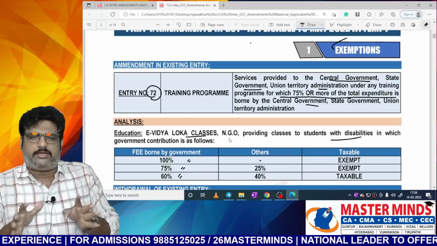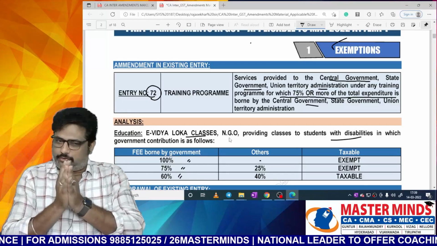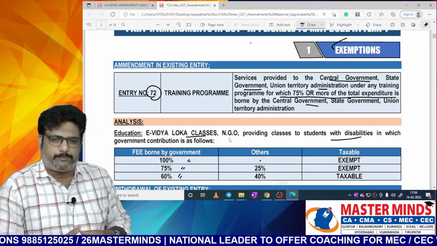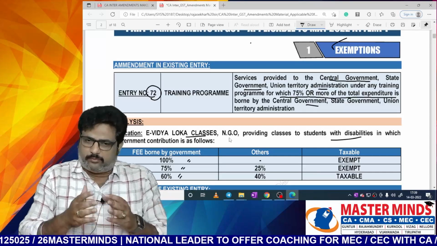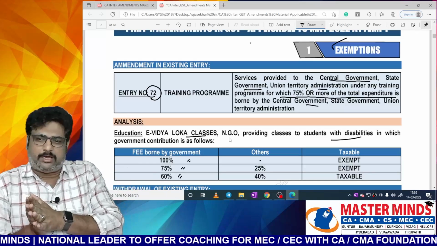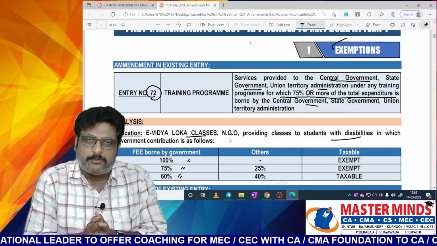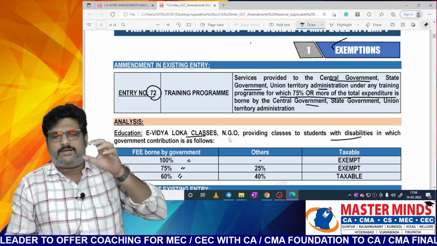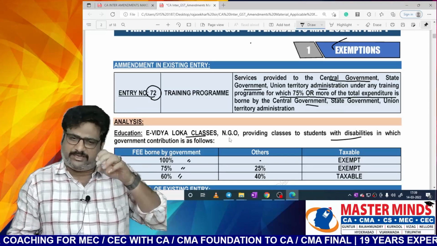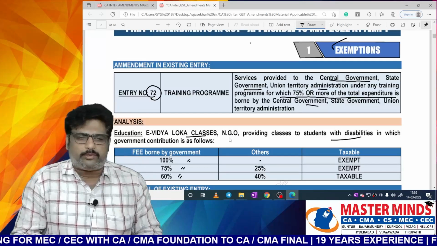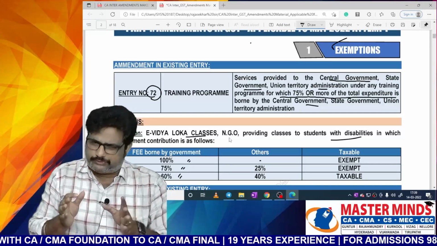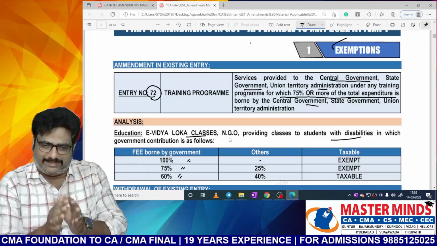What does entry number 72 say? The training program, that means the services are provided to government under any training program for which the expenditure borne by the government is more than or equal to 75%, then those types of training programs are exempted.